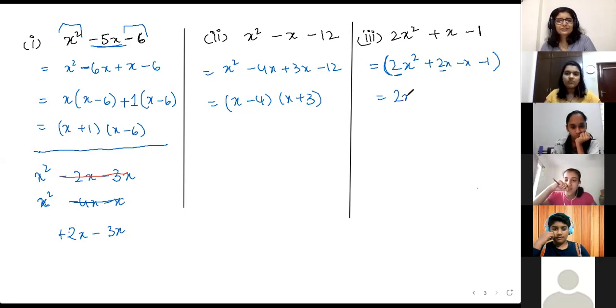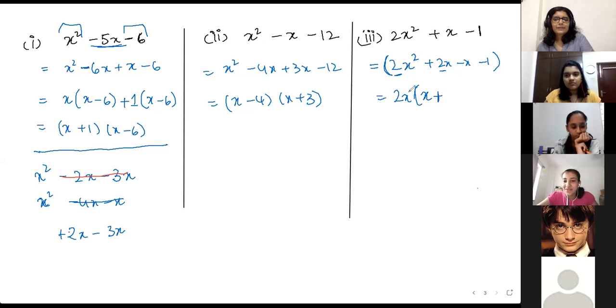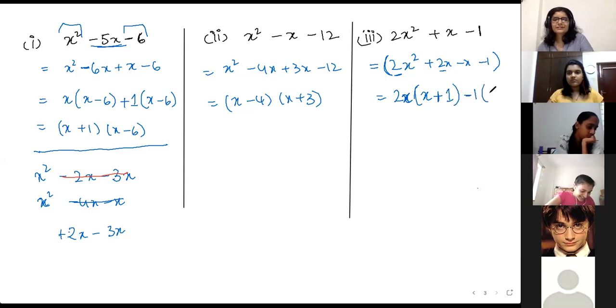If you take 2x common, it's not addition that you're taking common, you're multiplying it, it's a multiplication factor. So from this you take x, and when you have nothing left, there is always something left. Ma'am, I tried this, but I thought it would be wrong. So think of it this way: 2x into what will give you 2x? Ma'am, 1. That's exactly it. And then minus 1 into x plus 1. So 2x minus 1 into x plus 1.